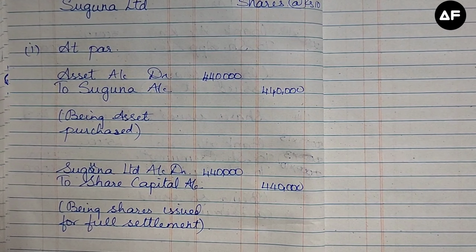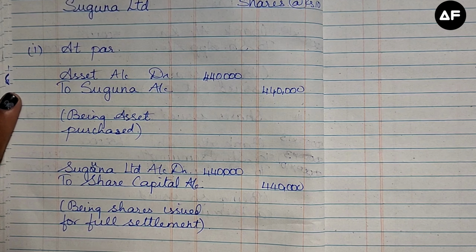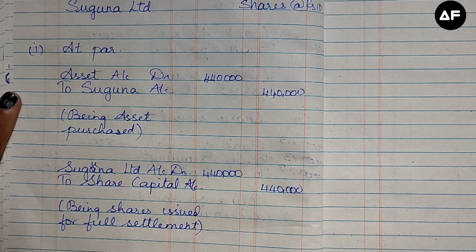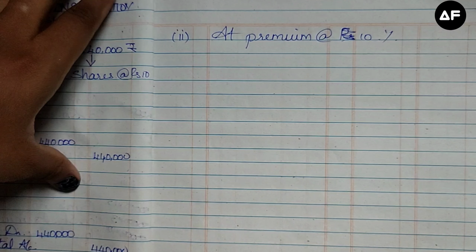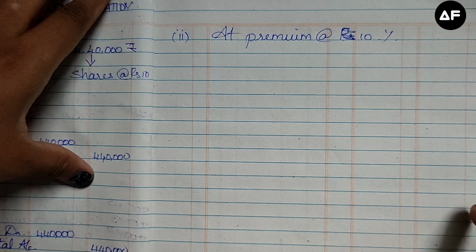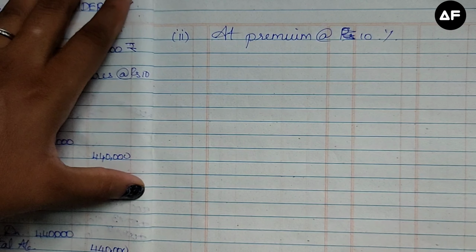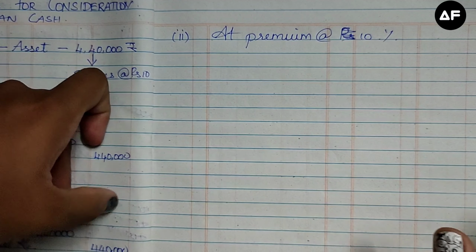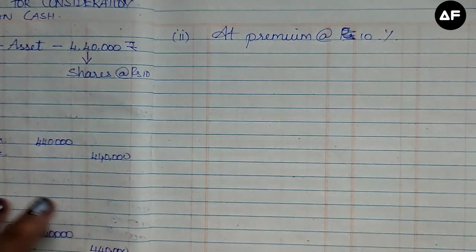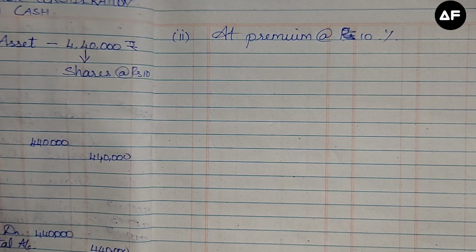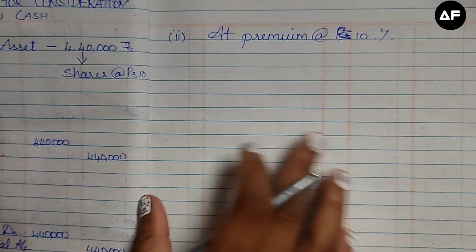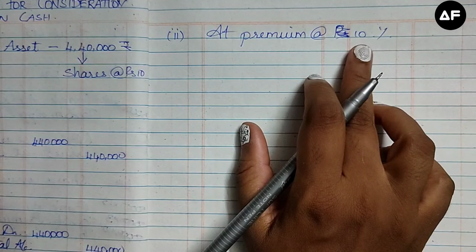So this is how we are going to do it when the shares are issued at par. Next, in this sum they have given the next division as shares issued at premium. When it is being issued at a premium of 10%, we have a small working note to be done. That is, in the rough work we have to work out how much the share premium is. It is given as 10%.